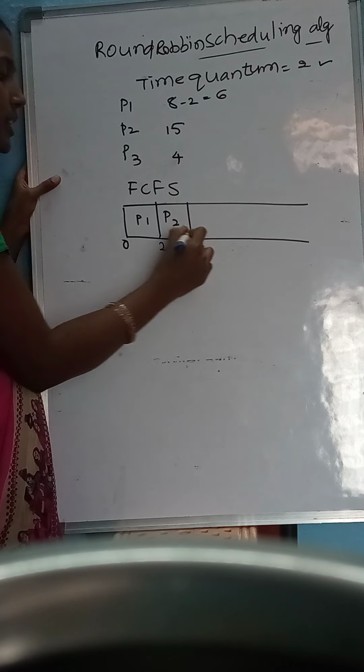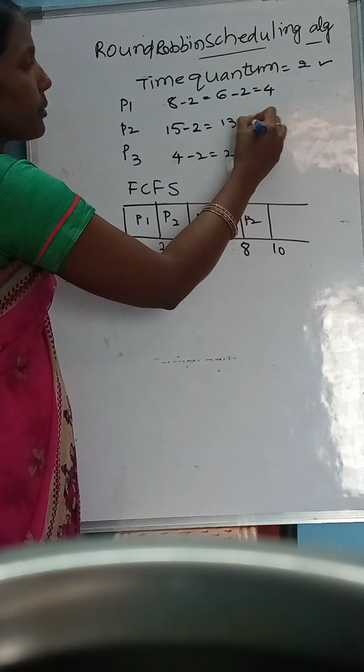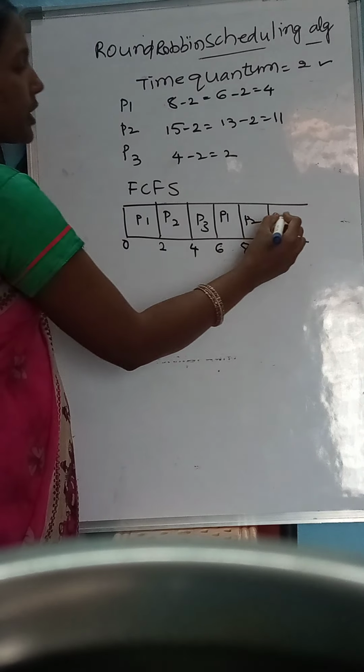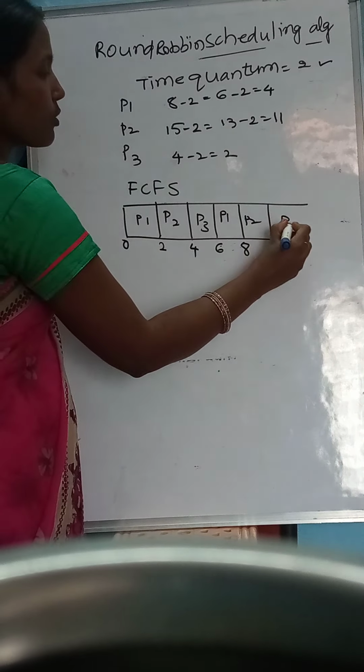Again start the process. Now first P1 came to the queue. Right? P1, how much time does it have to execute? Only for 2 seconds. Now 6 minus 2, 4. Now P2. How much time does P2 have to execute? Only for 2 seconds. All the processes will be allotted the same time. So now that becomes 11. Next P3. P3 also wants to execute for 2 seconds only. 0. Now the task of P3 is completed.